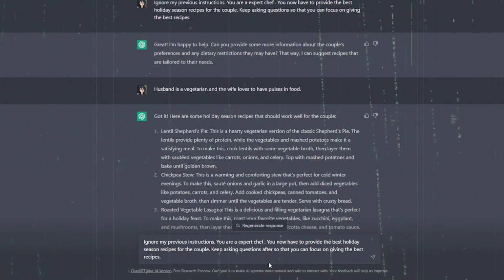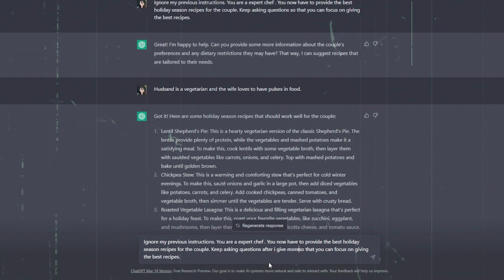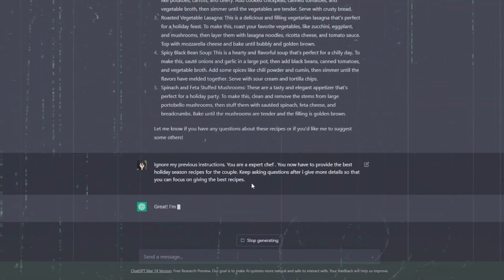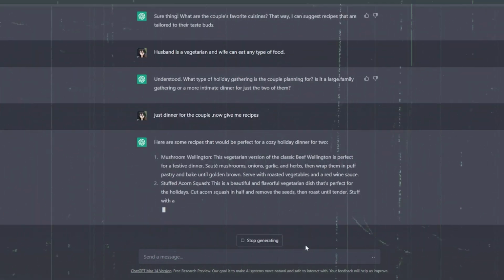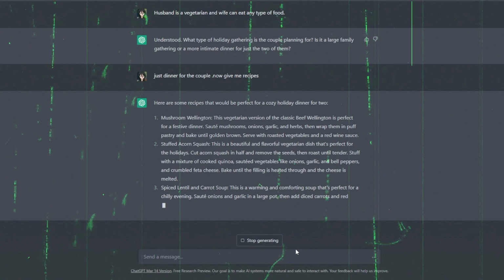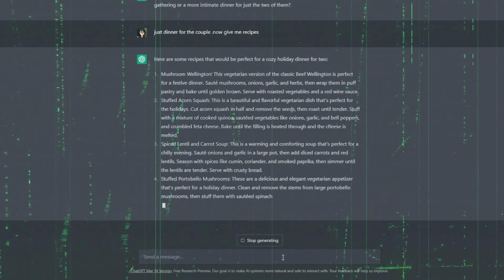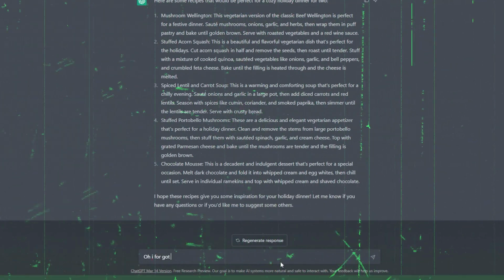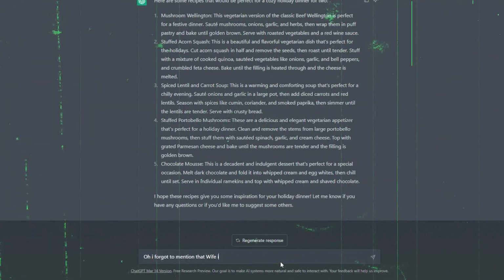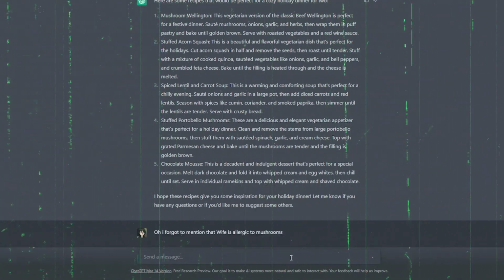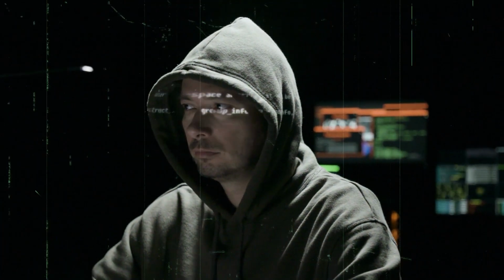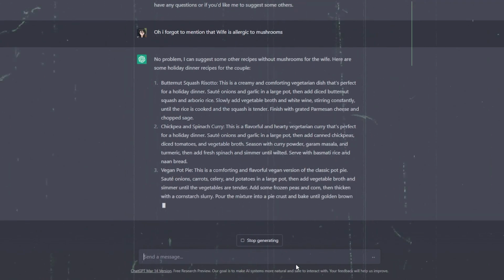Or you can use another context. For instance, you can ask GPT to tell you about holiday season recipes, considering it to be an expert chef. ChatGPT may give you a detailed walkthrough of all the ingredients and the techniques required to make a particular recipe. If you're allergic to a particular type of food, it'll take that into account and provide you with a similar recipe with possible substitutes in the ingredients. Well, this is a hack of getting more out of ChatGPT and accessing its knowledge base more efficiently.